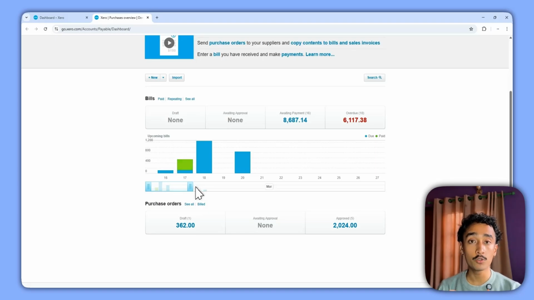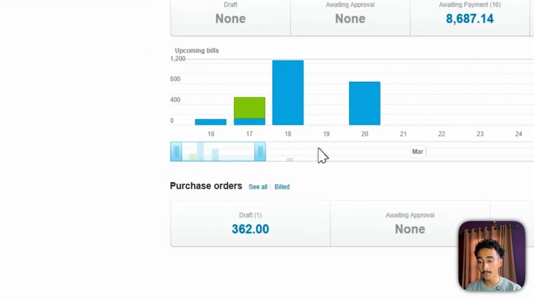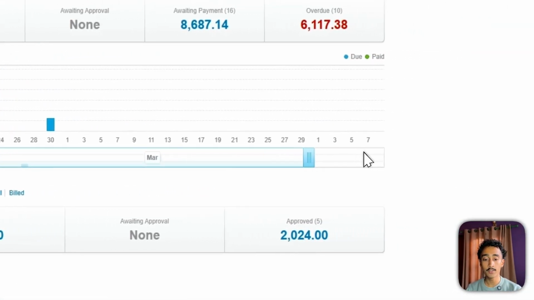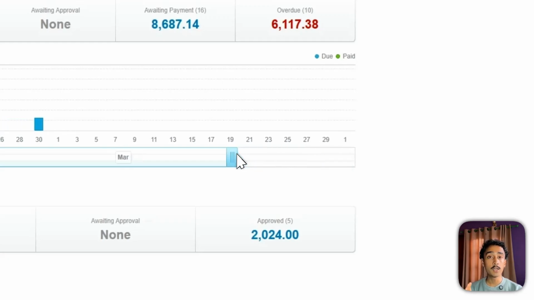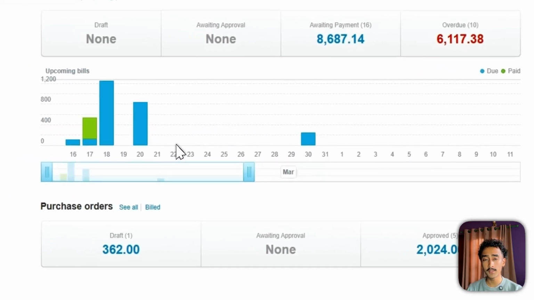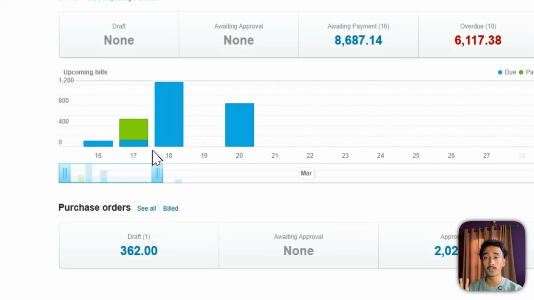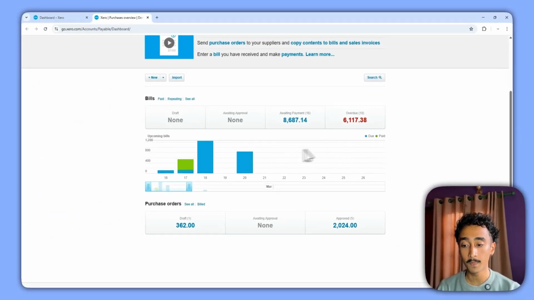And if you want to see a longer overview, you can just expand this over so that you can see dates for a longer range. Since this is a demo company and we have not imported much data into this, this is just a limited overview of what Xero is actually capable of doing.